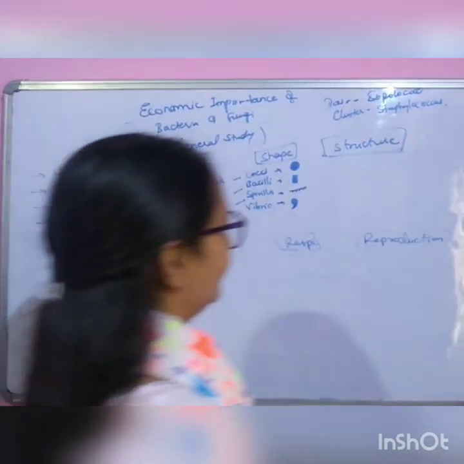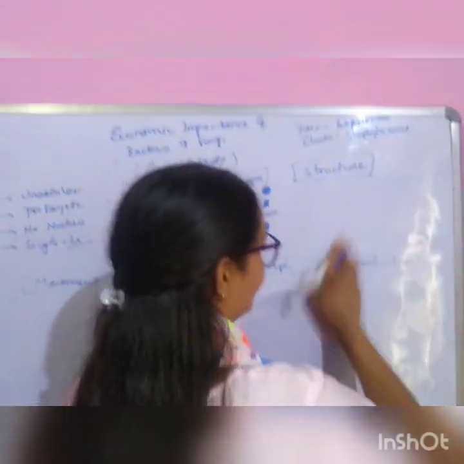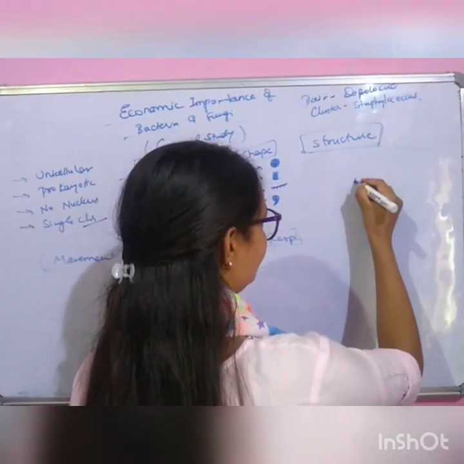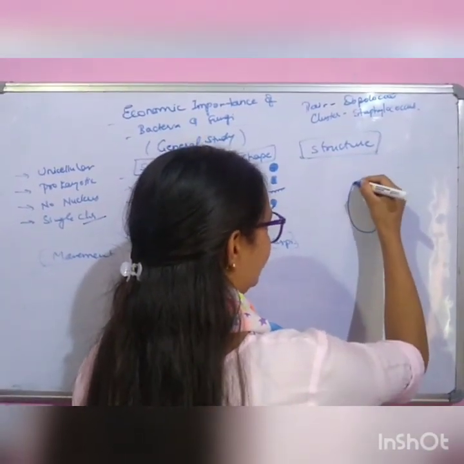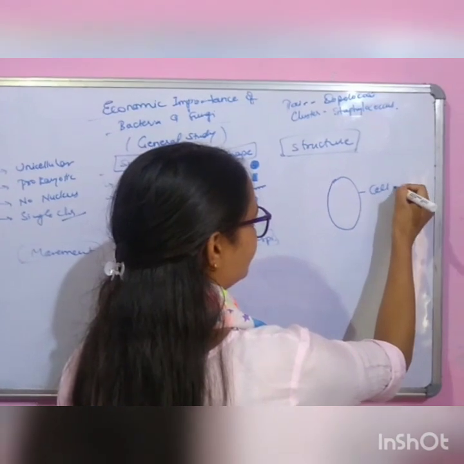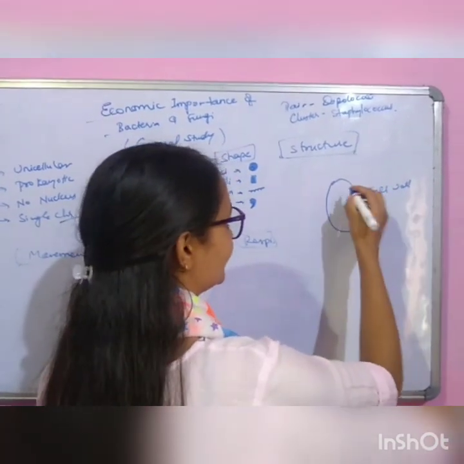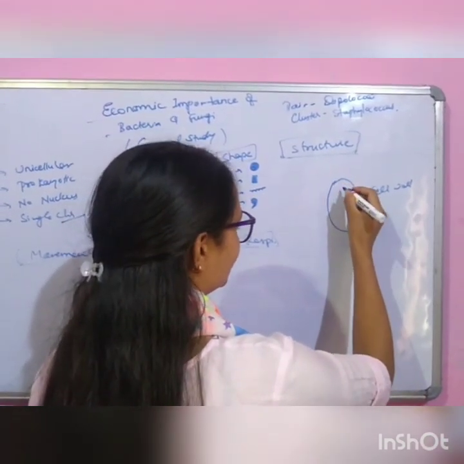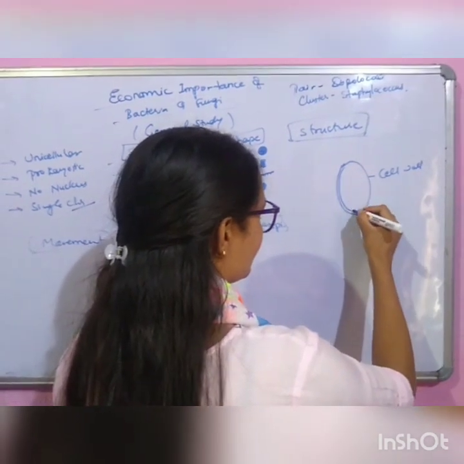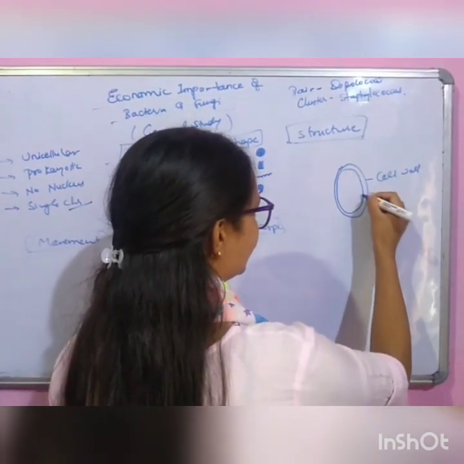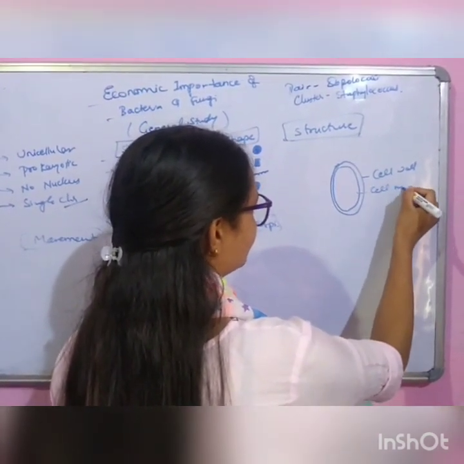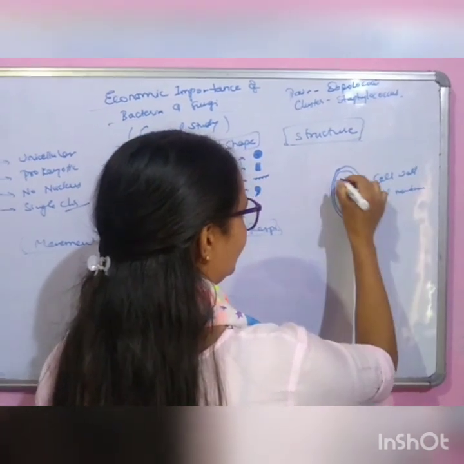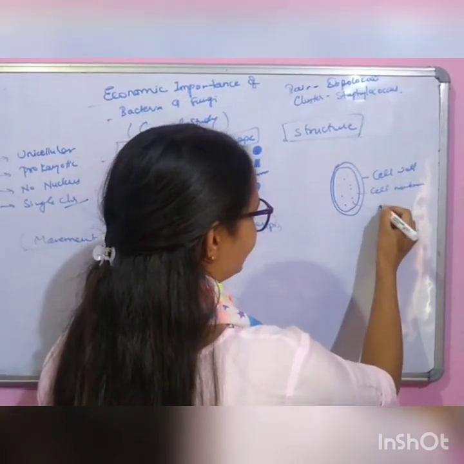If you see the structure, it has a cell wall, the outermost layer. Then you have the cell membrane. Inside this you have the cytoplasm.